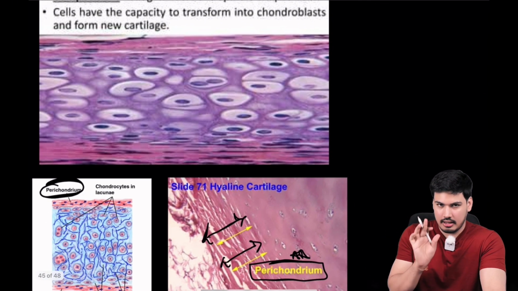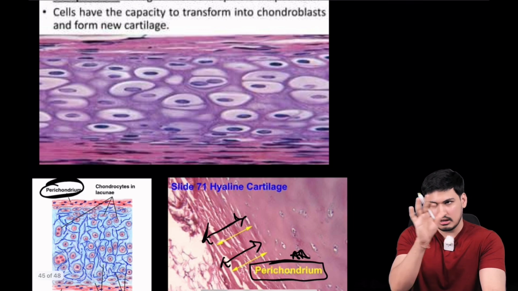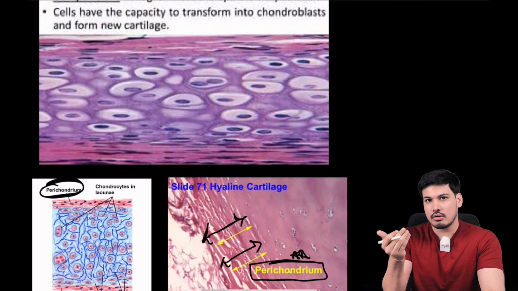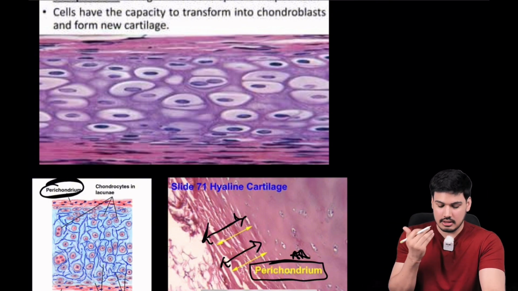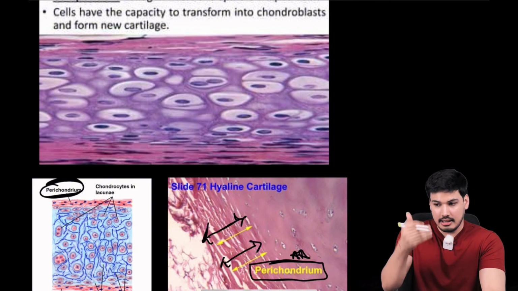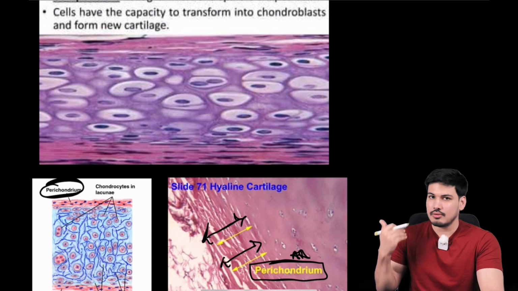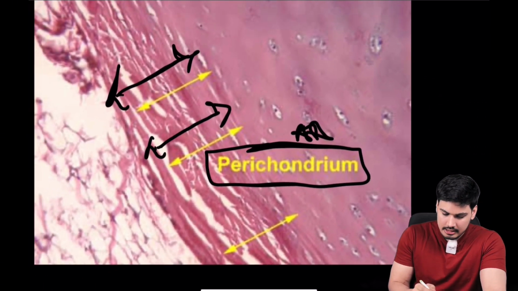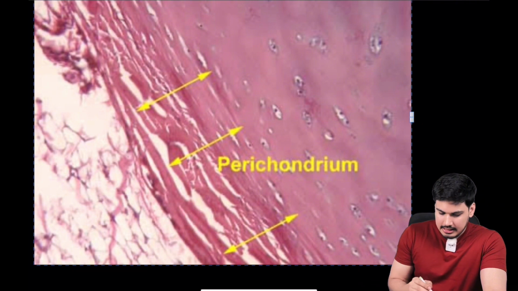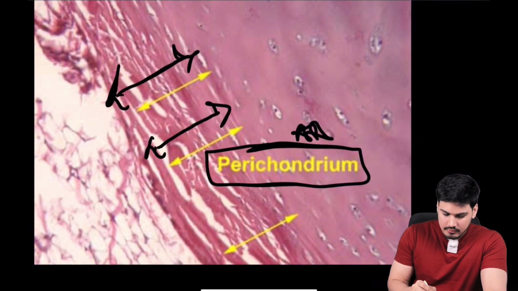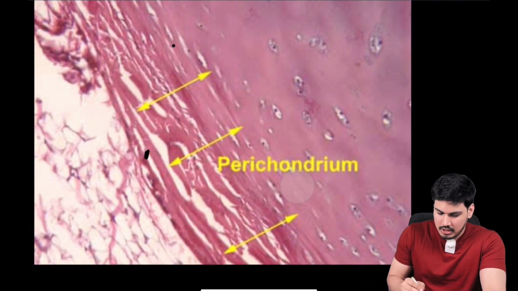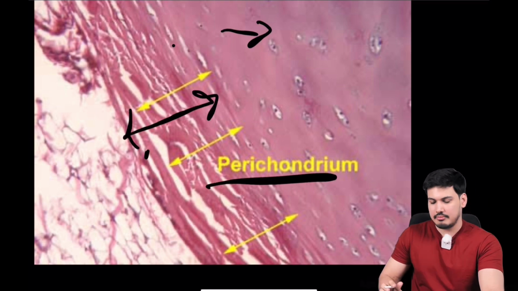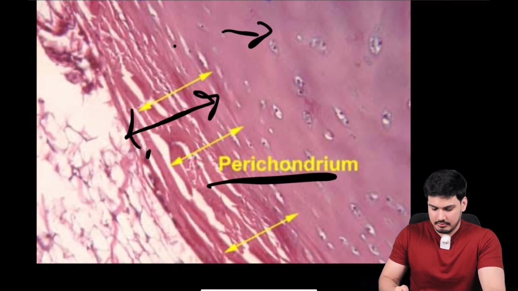So understood the importance of perichondrium. It is not only just the covering, it nourishes the cartilage. It is having chondroblast which is forming the cartilage. So this is very important. Not only does it protect, it nourishes, and it also forms the cartilage. Okay, so this is what I showed you. If they mark this point है ना, let's say कि आपको this slide they have given you and they have not marked this, they have marked this. What is this? This is perichondrium. Okay, this is perichondrium. Understood?